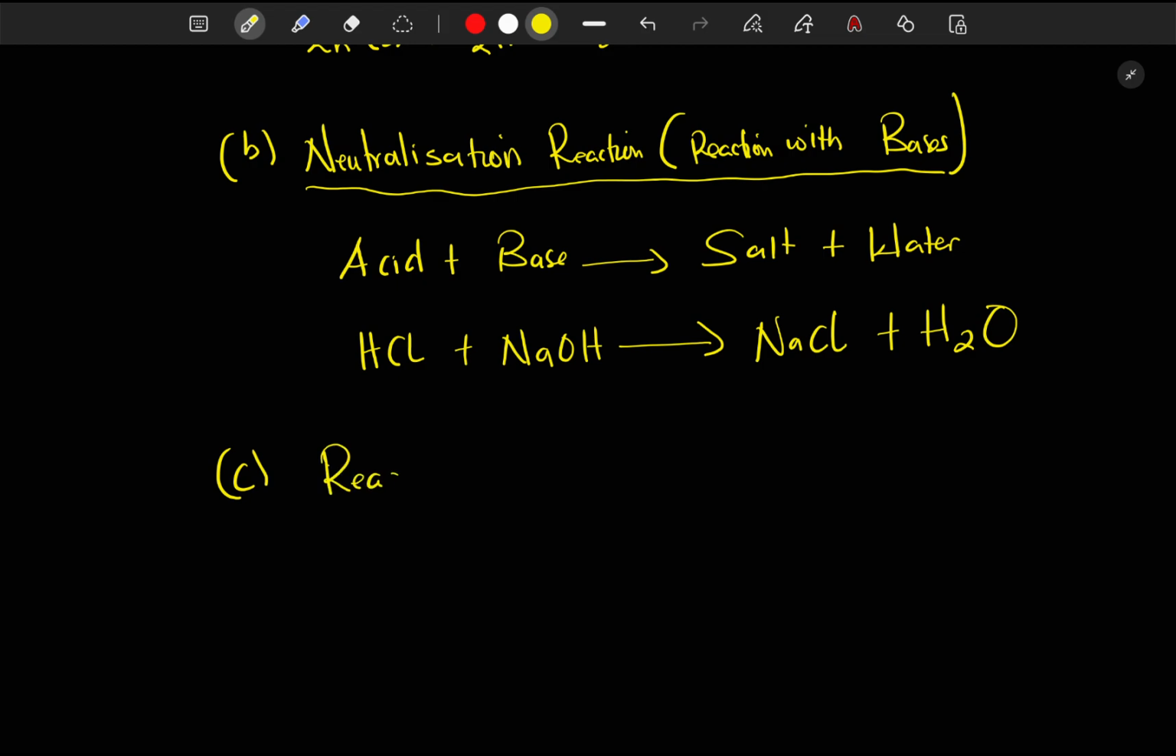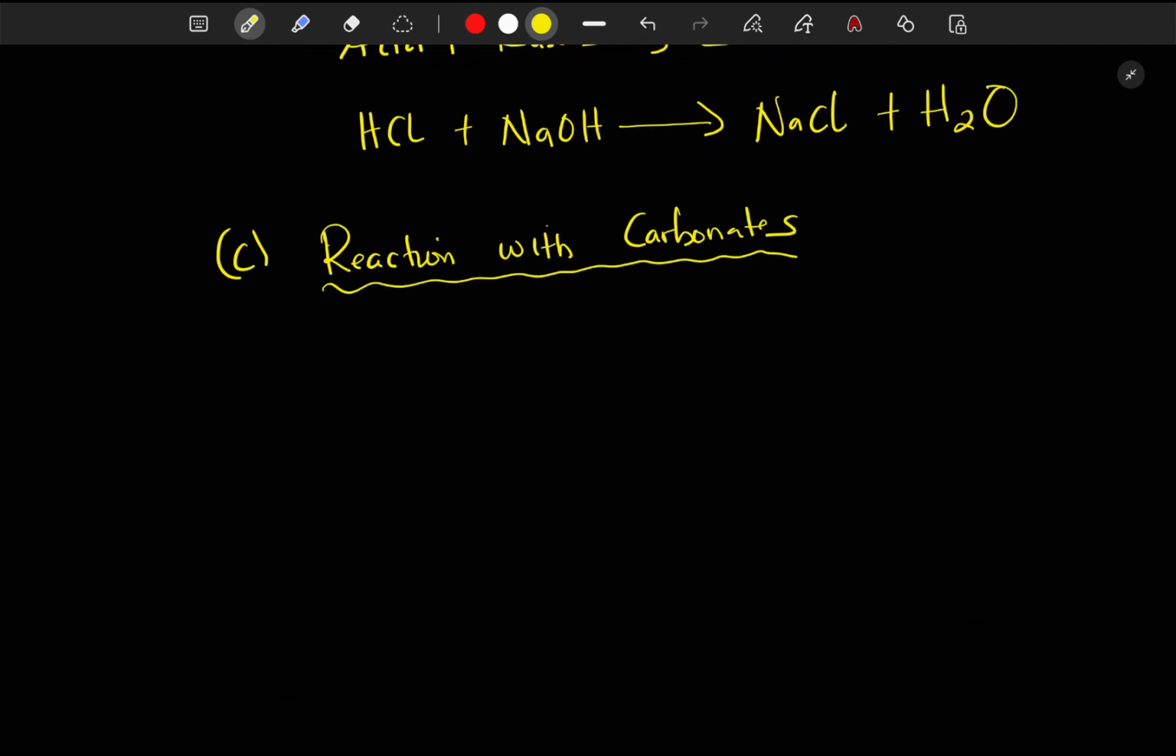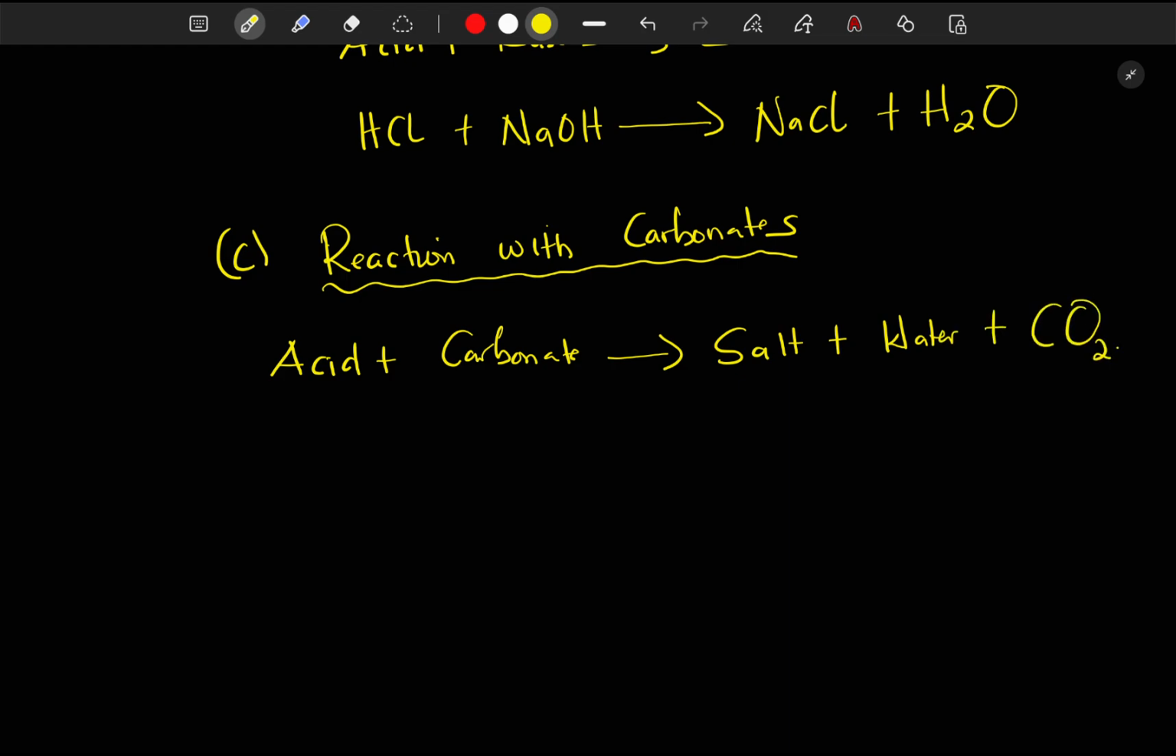Then we have reaction with carbonates. Acids can also react with carbonates. Exactly how? When you have an acid and a carbonate reacting together, they always form a salt, they form water, and they also form carbon dioxide.